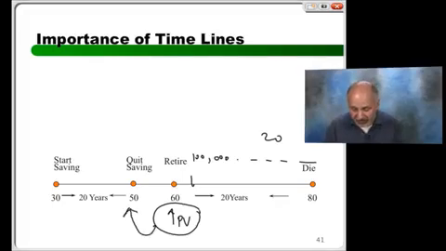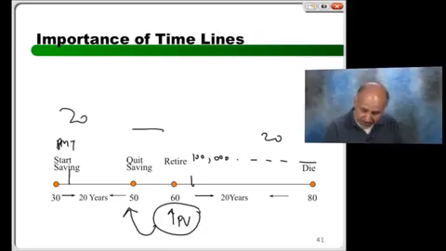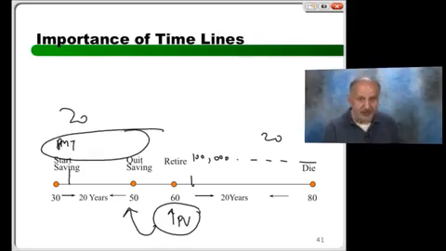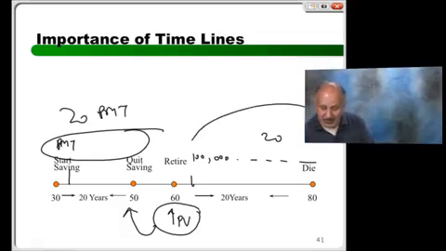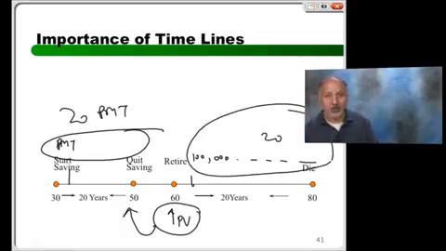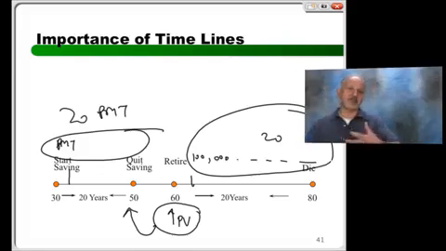If I know the PV at this point, I know the future value of my savings. So the thing I'm trying to solve for is 20 PMTs here, which is money I'm going to invest. And the answer is hidden in 20 PMTs in the future. The only difference between these two is a difference in time.